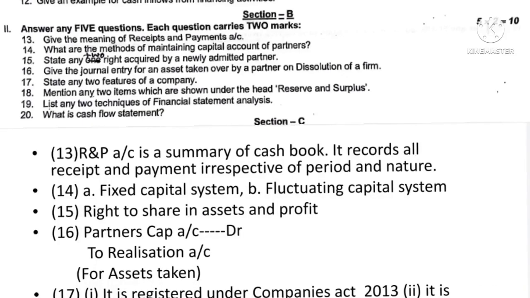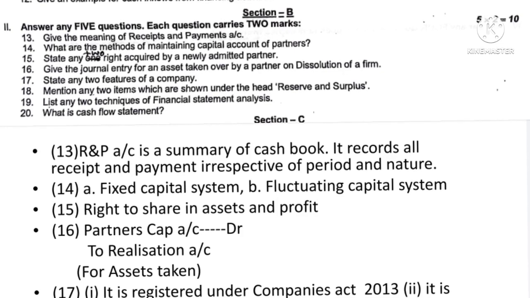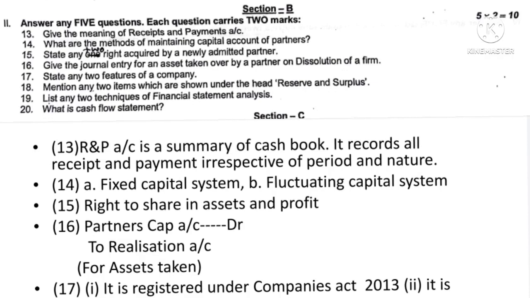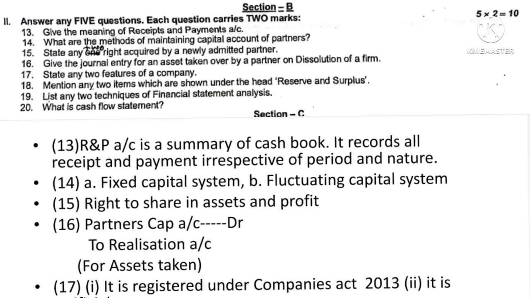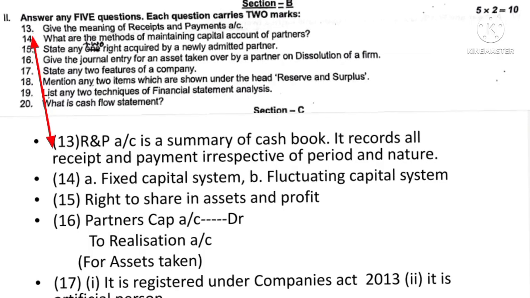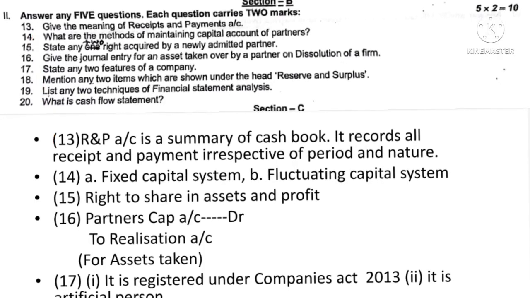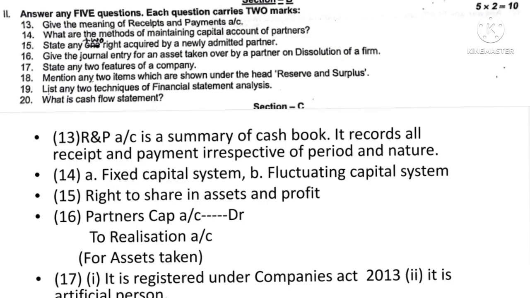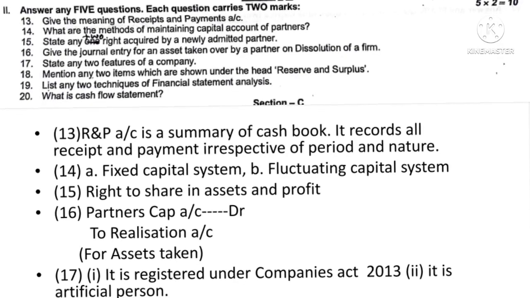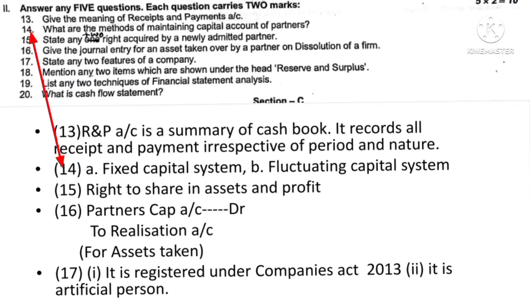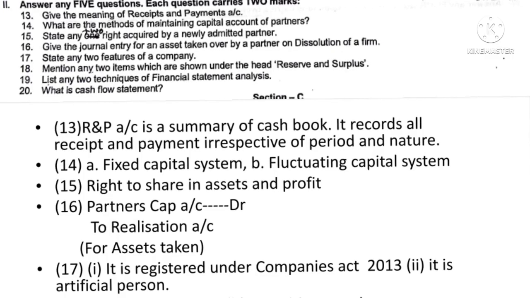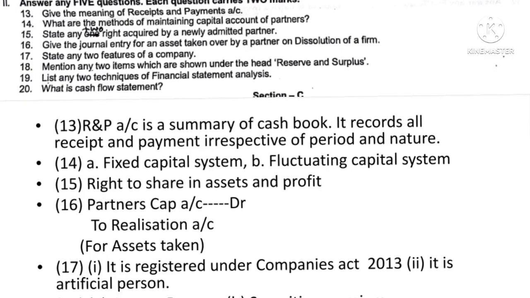Question number 13: give the meaning of receipt and payment account. Here you have to write the meaning. Receipt and payment account is the summary of the cash book. It records all the receipts and payments irrespective of period and nature of the transaction. Question number 14: what are the methods of maintaining capital account? There are 2 methods: fixed capital system and fluctuating capital system.